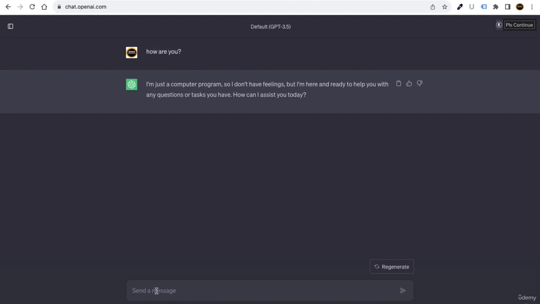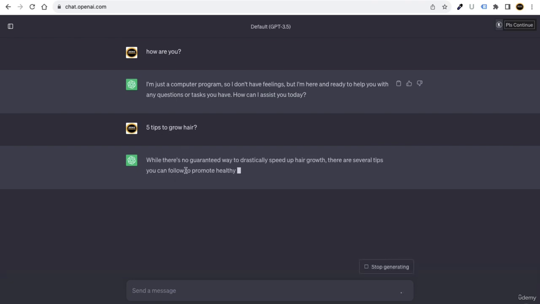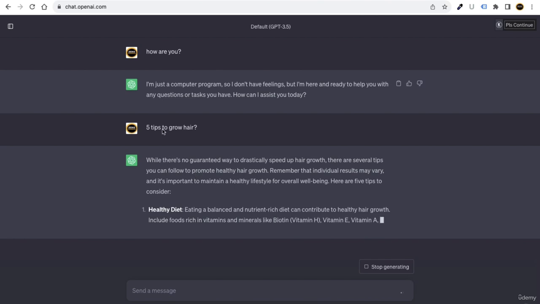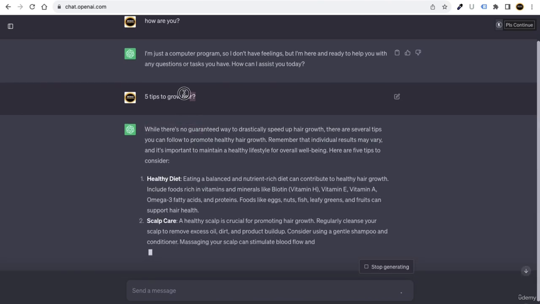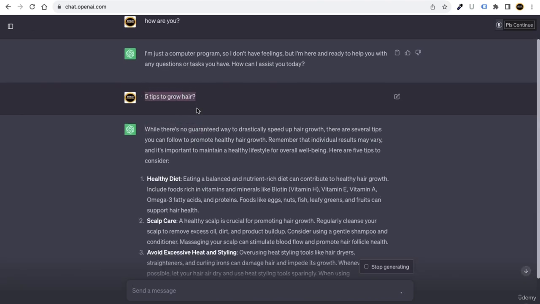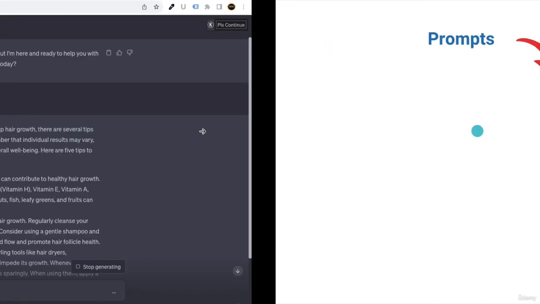Similarly, if I write, let's say, "5 tips to grow hair", I'm writing one prompt here to this AI, and according to that it is giving me a response, right? So this question is called a prompt in prompt engineering.